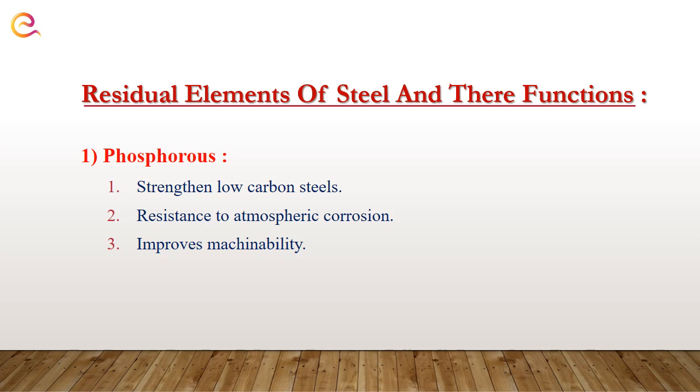After the study of alloying elements of steel, we will see some residual elements of steel and their functions. First of all, understand what is meant by residual elements. Residual elements are nothing but elements which we have not added intentionally, but we observe the presence of them in steels. The first residual element is phosphorus. Phosphorus increases the strength of low carbon steel. Then it provides resistance to atmospheric corrosion. And last, it improves the machinability of steel.